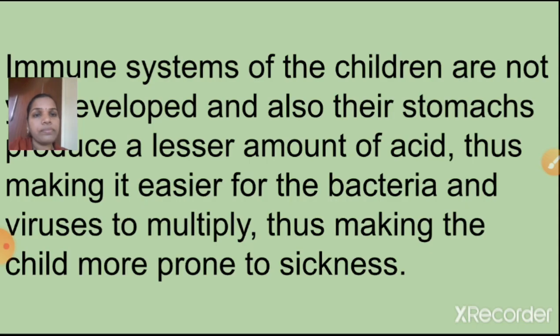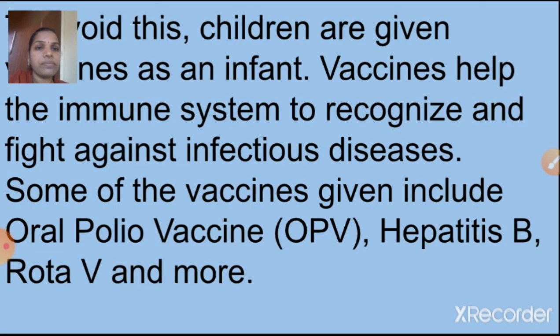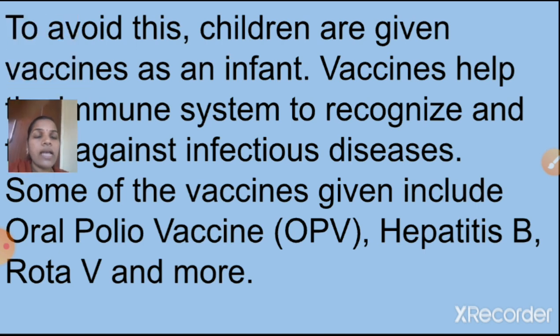The immune systems of children at that small age, up to the second year, are not yet developed, and their stomachs produce a lesser amount of acid, making it easier for bacteria and viruses to multiply, thus making the child more prone to sickness. To avoid this, we are giving vaccines to the child. So children are given vaccines as infants.